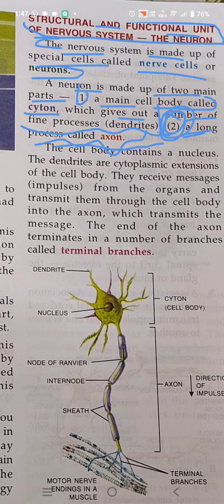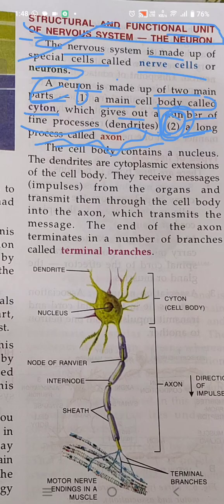Let's revise. One is cyton, which is the main cell body, and it gives out a number of processes, dendrites. The second is a long process called axon. So this should be clear, what a neuron is made up of.